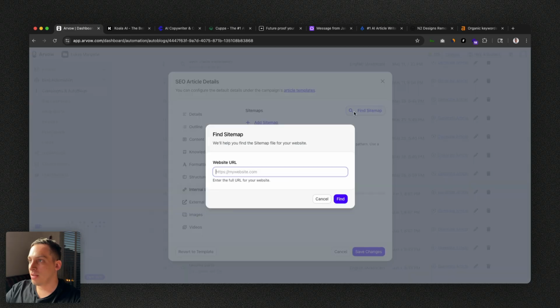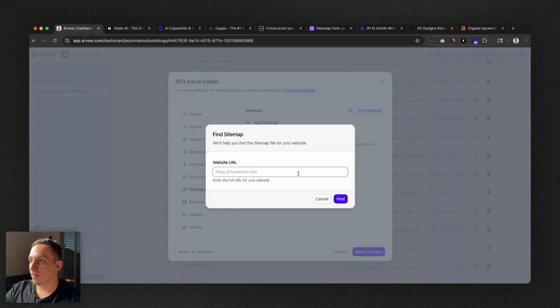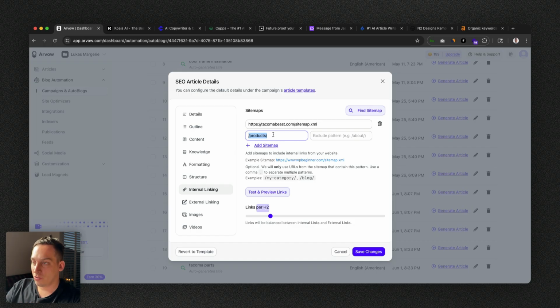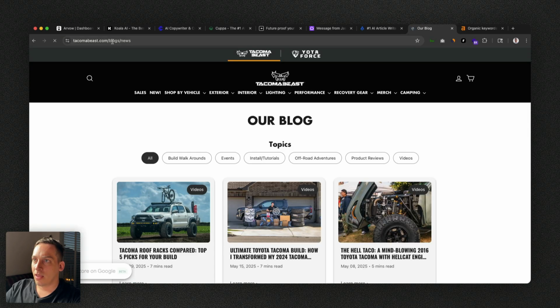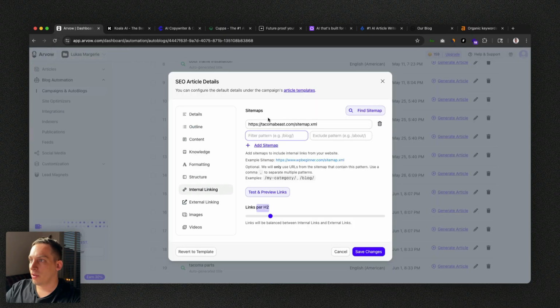Internal linking, we can add a sitemap by going into our URL, grabbing that, going over here, and clicking on find. It finds a sitemap instantly, and we can add internal links based on different categories of our website. So this, for example, is getting from the products. We can just delete that and include the blogs if we wanted to. So if we go down here, there should be some type of blog. Yeah, our blog. So blogs, I guess they do have quite a few blogs. So we can just do that, for example, and go like this, right? And we want to set it to the max.